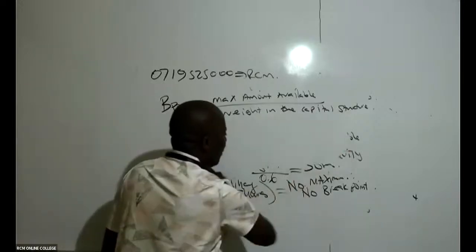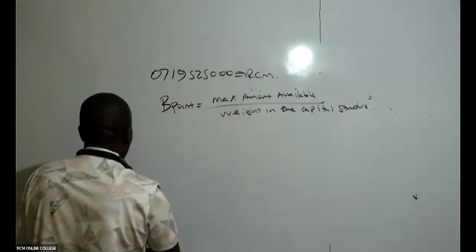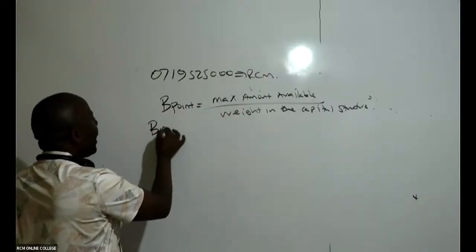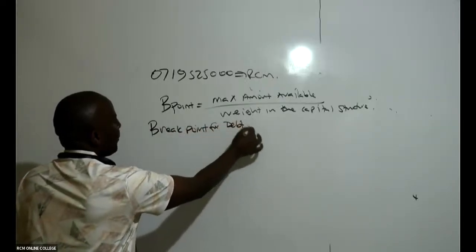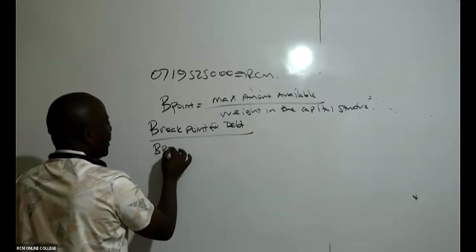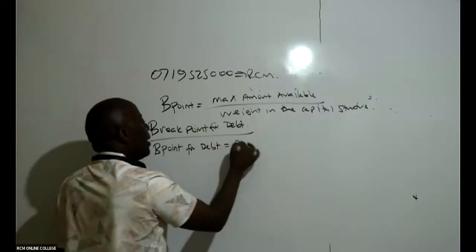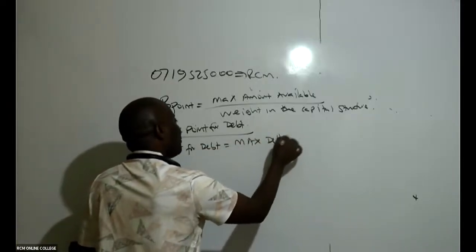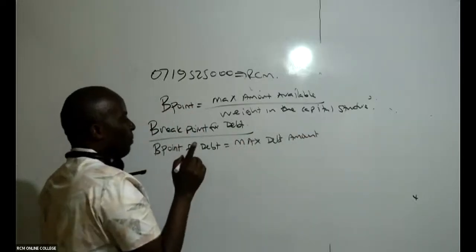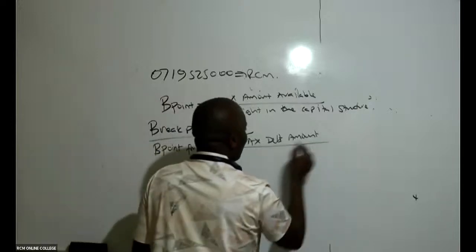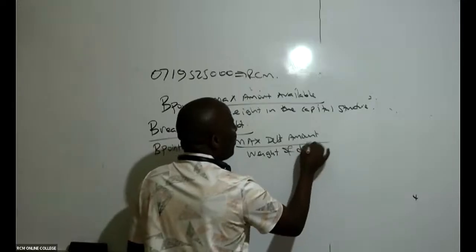Remember the breakpoint for debt will be the maximum debt amount, which must be specified in the question, divided by the weight of debt.